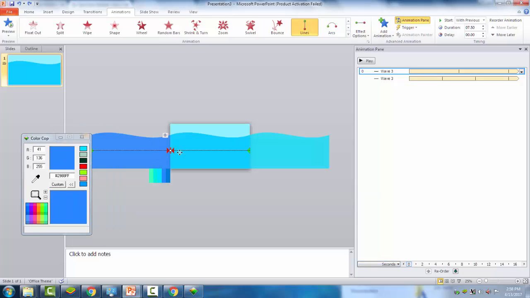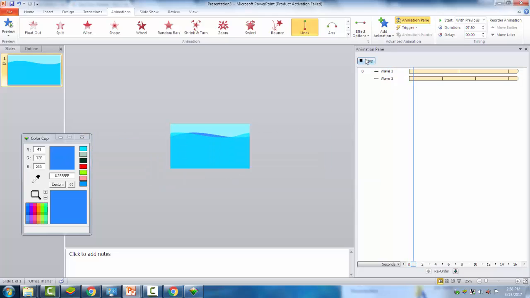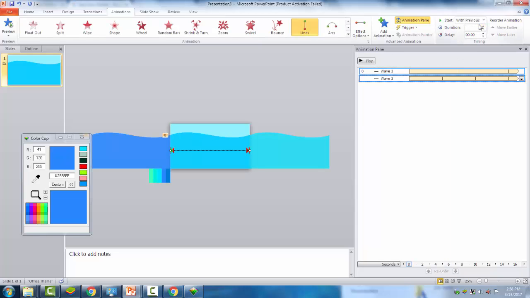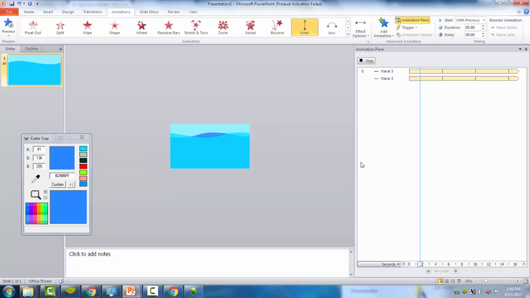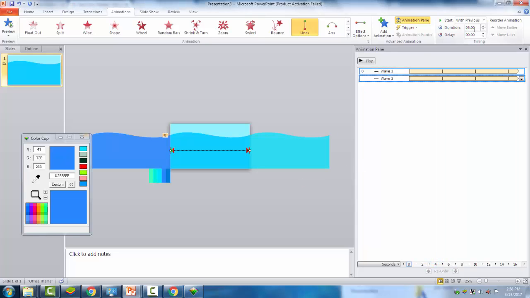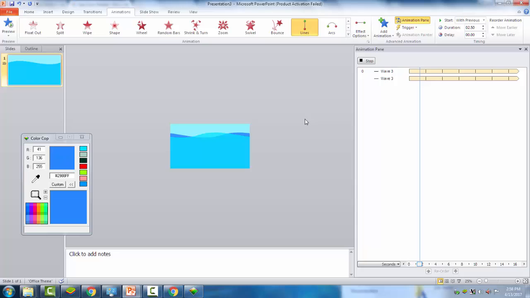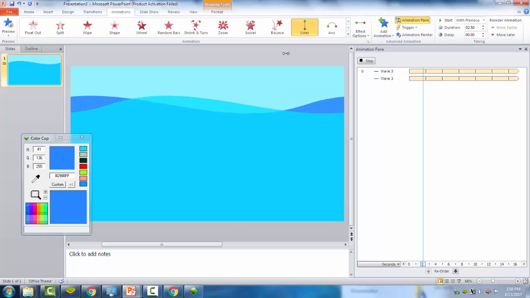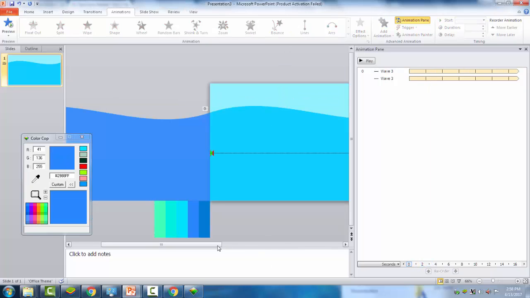Just a tip, press the Shift to make the dragging exactly to the horizontal part, and we will get this flowing. I think I got the animation now, and I will sync them to 5 seconds. And you will get this animation. I want to make it faster by 2.5 seconds. Then we will get this animation, the flowing water animation in PowerPoint.